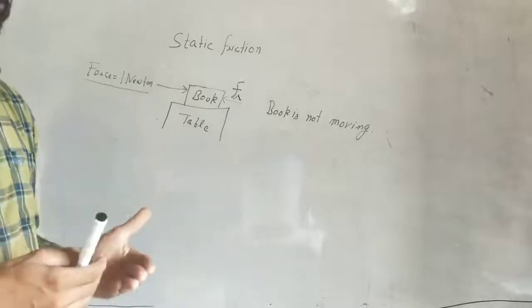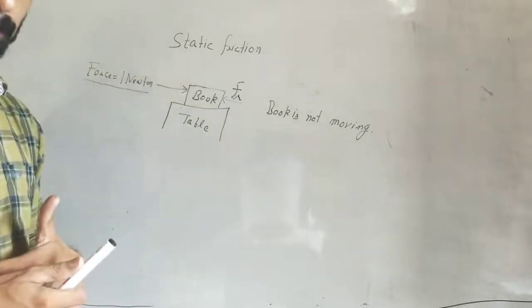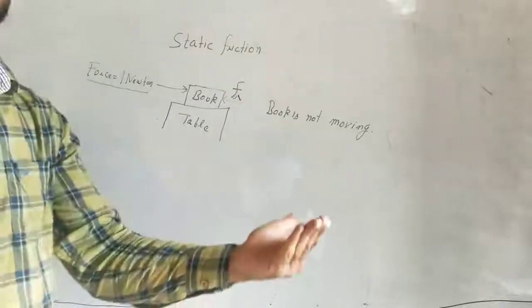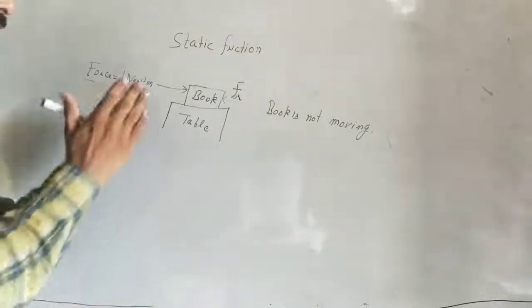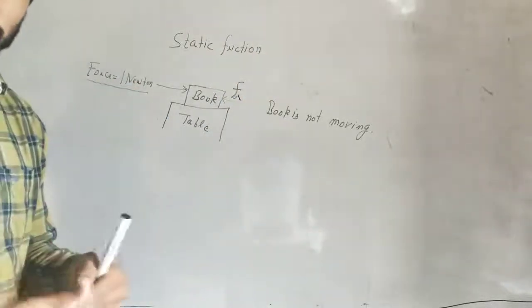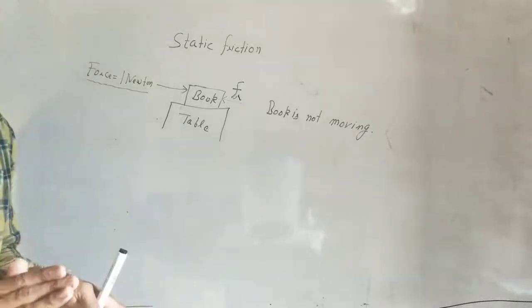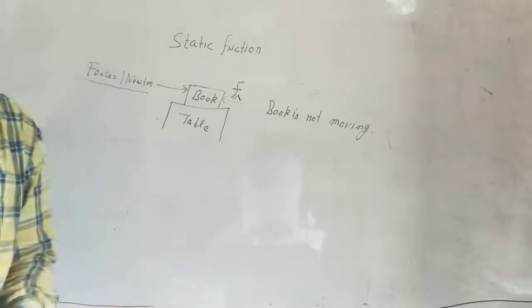So the kind of friction which acts on bodies that are at rest but have the intention to move, like when we intend to move this book but it is still at rest, that type of friction is known as static friction.